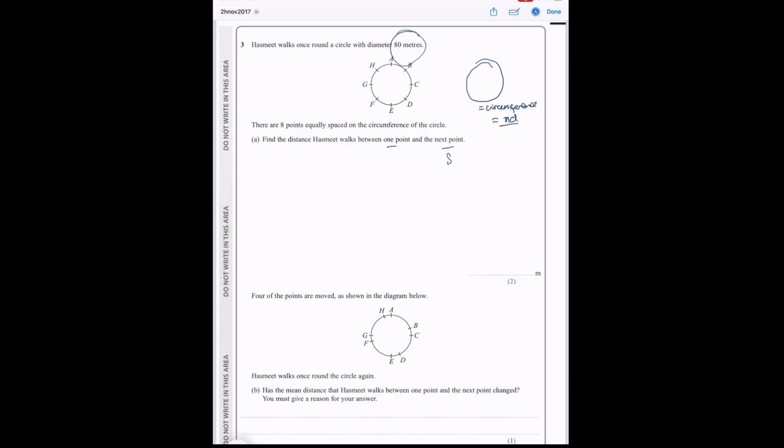which the equation for that is pi times diameter. We're already told the diameter, so all we have to do is 80 times pi. And we're asked to find the distance between one point to the next, and they're divided equally, so we can just divide that by 8. And we're going to get a distance of 31.42.